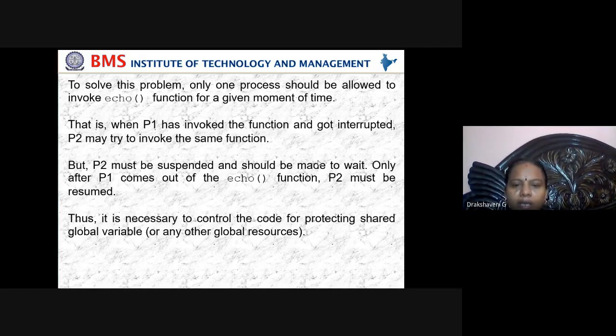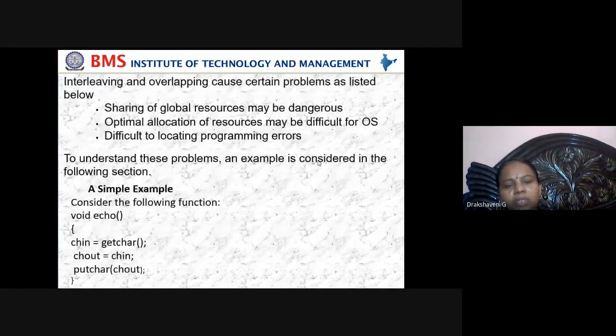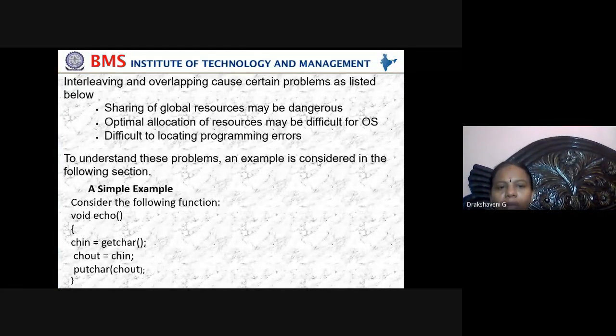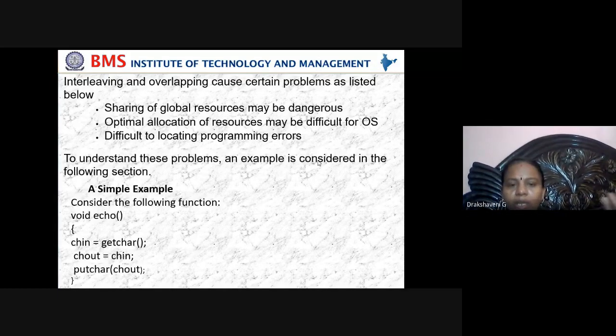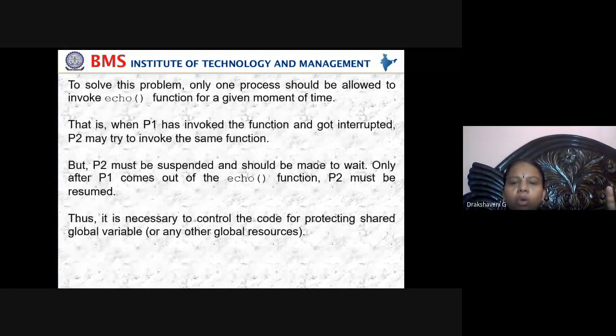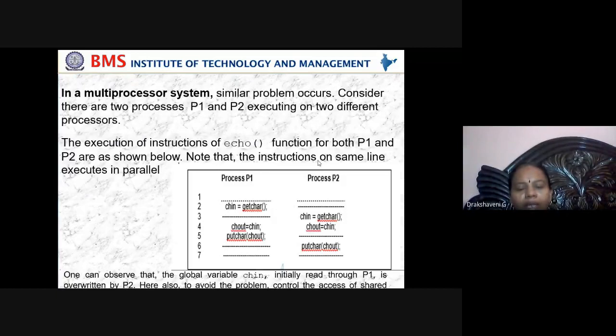Thus it is necessary to control the code protecting the shared global variable. That is how the first problem is addressed. What was the first problem? When we are interleaving or overlapping, sharing of global variables may be dangerous. So to avoid this, what we have to do is allocate only one process at a time and make the others wait until the resource is released. Okay, so next, the same problem with a multiprocessor.